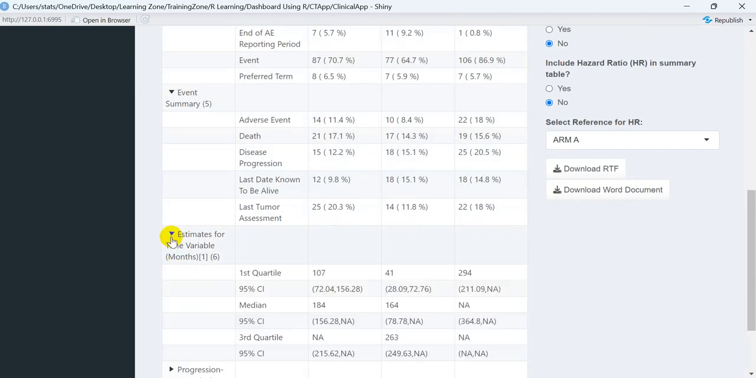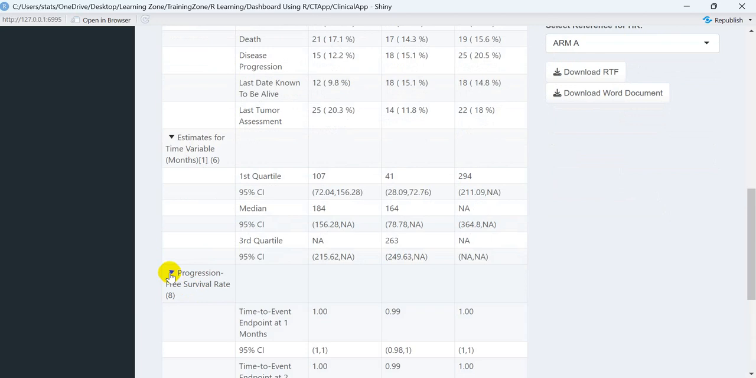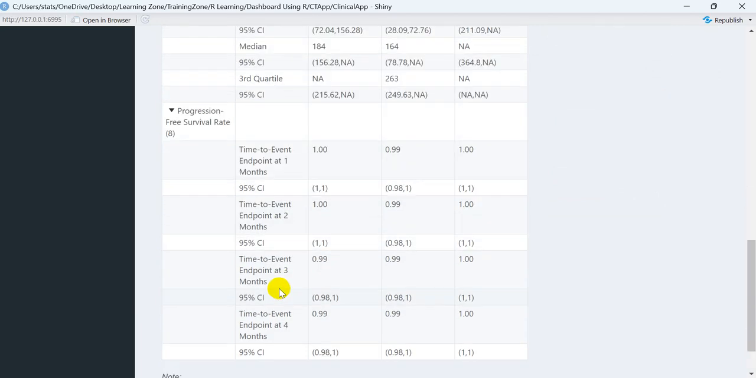Similarly, estimates of the time variables are there, like in the first quartile how many patients there are, and the 95% CI is presented for that. What is the median duration of follow up? What is the 95% CI for that? What is the third quartile? Similarly, progression free rate at 1 month, what is the rate of survival? At month 2, what is the rate of survival? And their 95% CI is there.